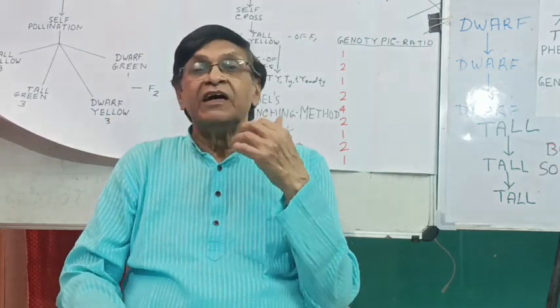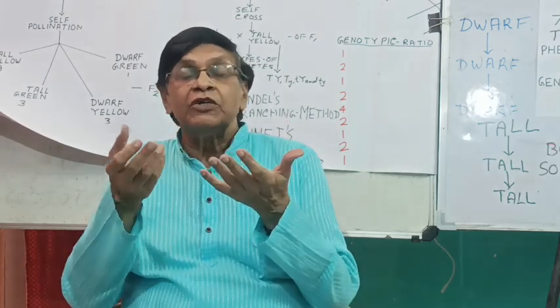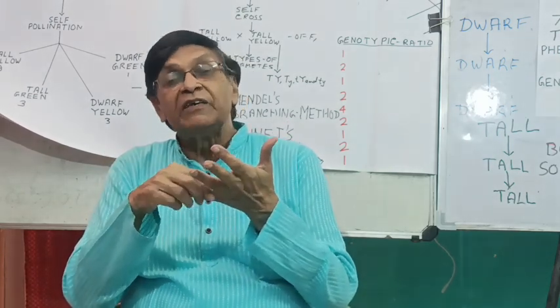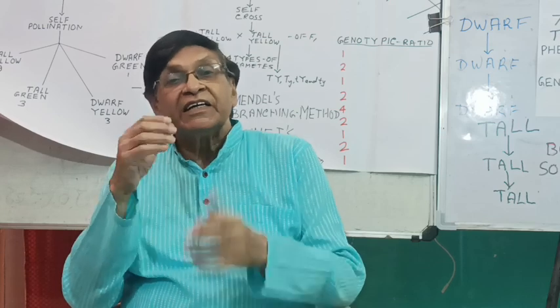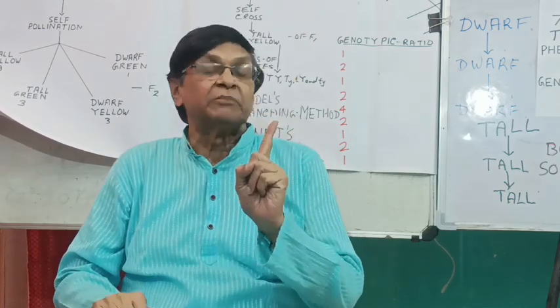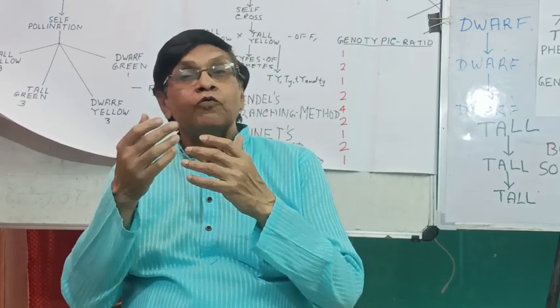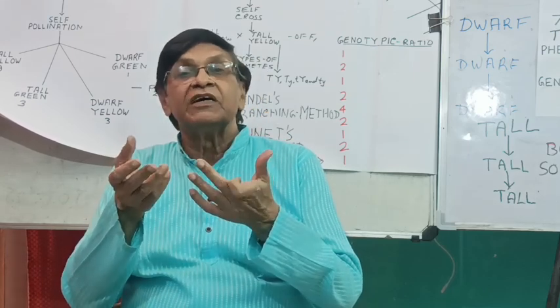And the interesting thing was that Mendel luckily chose the green plant Pisum sativum. 34 varieties of seeds were available at that time in the market, of which he considered 14 varieties.